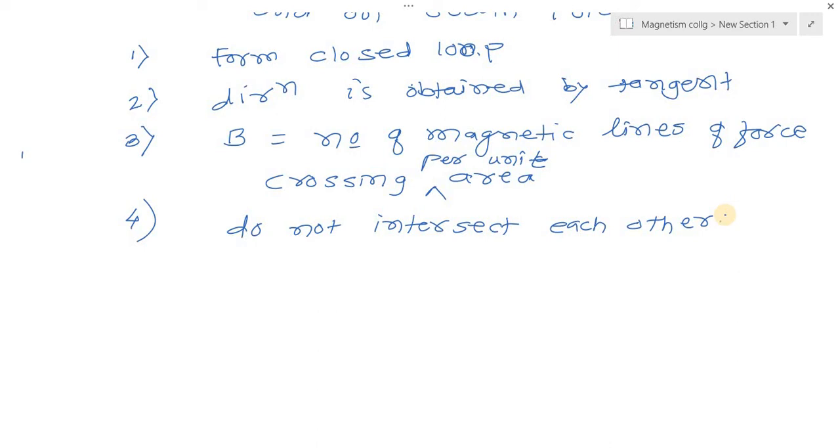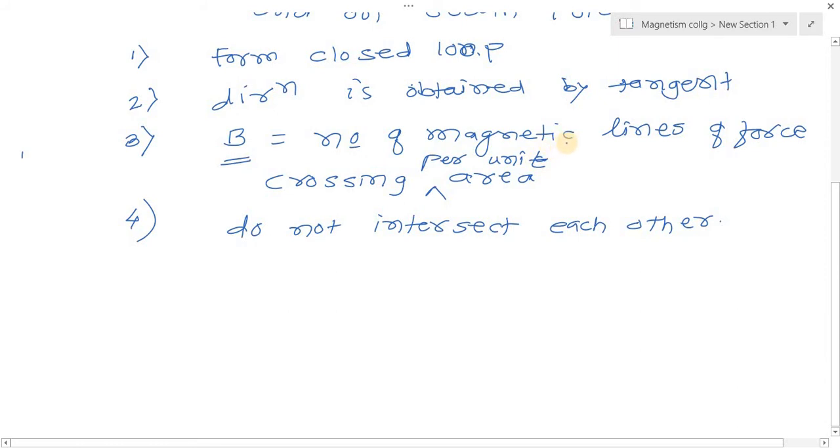Now next, about the density of lines of force. The number of lines of force per unit area around a particular point determines the strength of the magnetic field at that point. The magnitude of the magnetic field depends upon the number of magnetic lines of force crossing per unit area. So this number of magnetic lines of force crossing per unit area determines the strength of the magnetic field at that point.